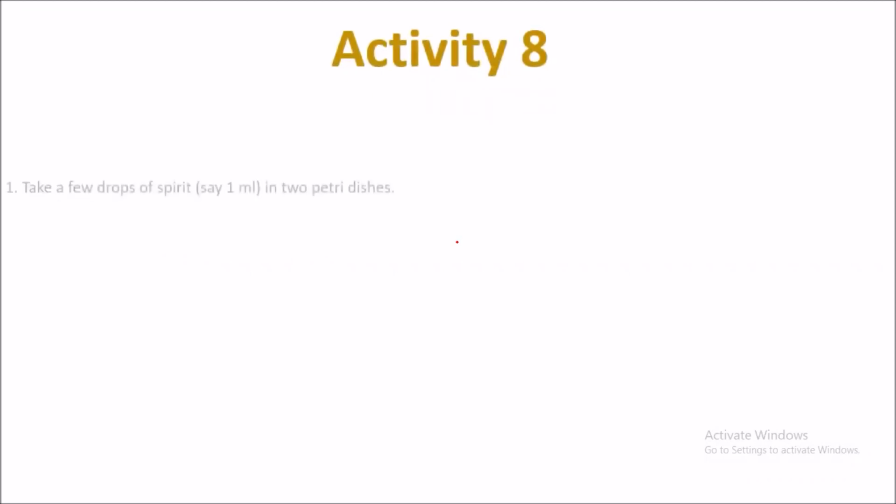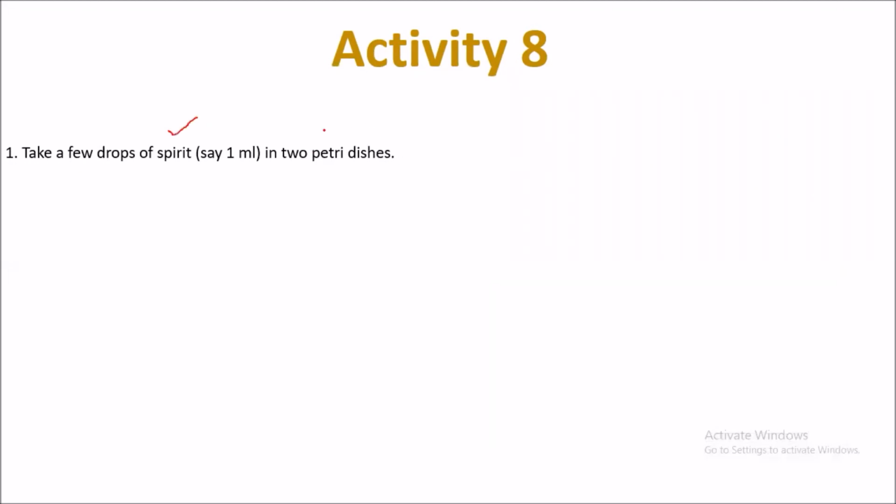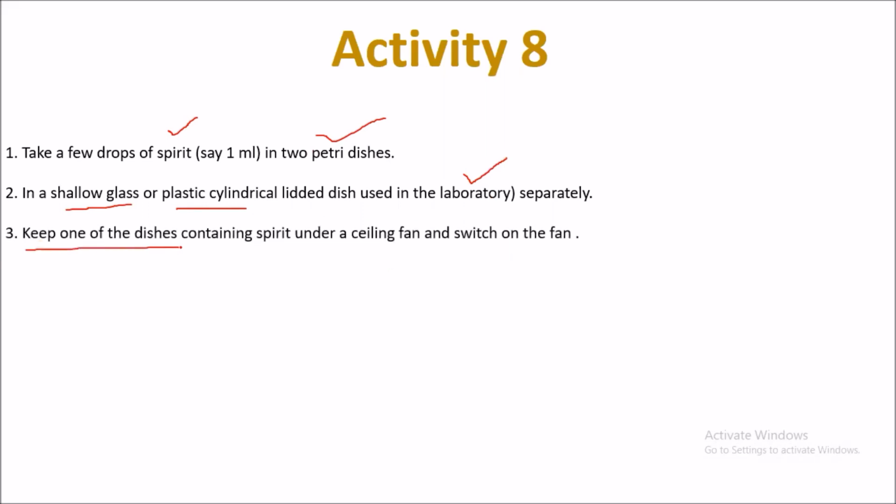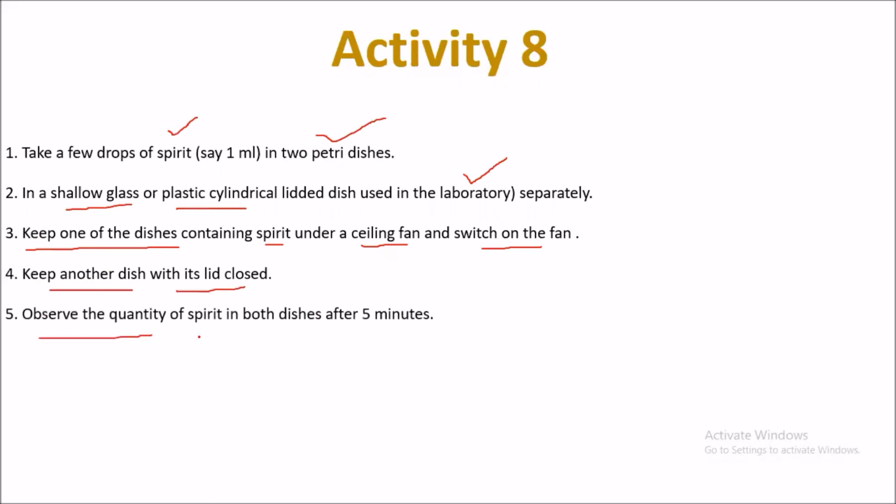Activity 8. For doing this activity we need a few drops of spirit and 2 petri dishes. Petri dishes look like shallow glass or plastic cylindrical dishes which are used in our laboratory. Keep one of the dishes containing spirit under a ceiling fan and switch on the fan. Keep another dish with its lid closed. Observe the quantity of spirit in both dishes after 5 minutes.